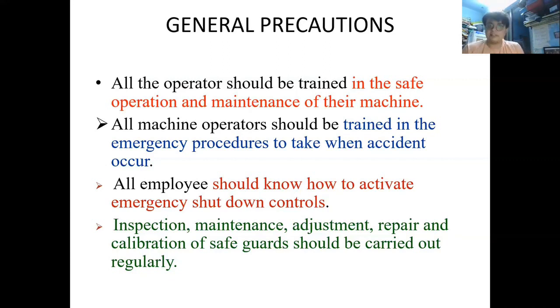So this is all the things that are required to be taken into consideration by the management of the industries. They should keep in mind that there should be some opening or some safety outlets from where the working personnel can move out of the place. Next, all the employees should know how to activate the emergency shutdown control.